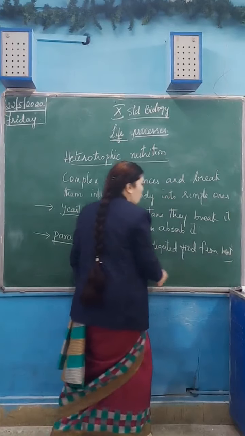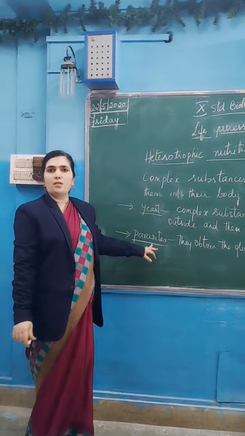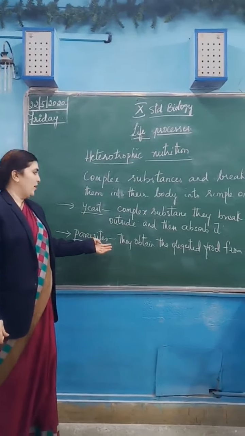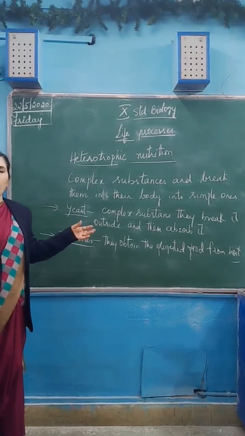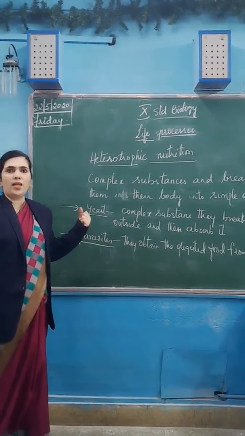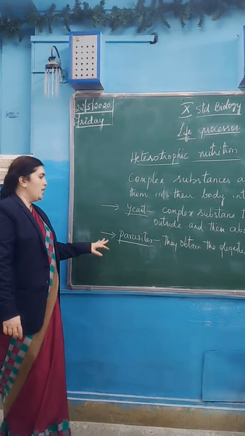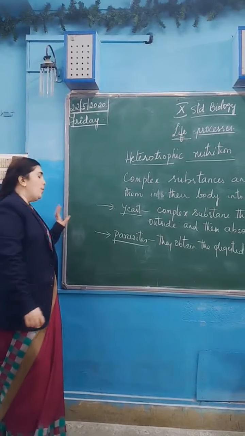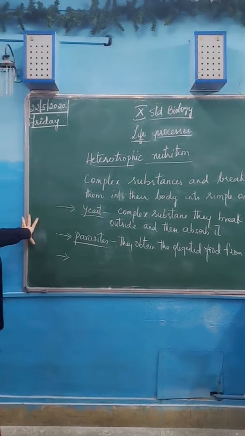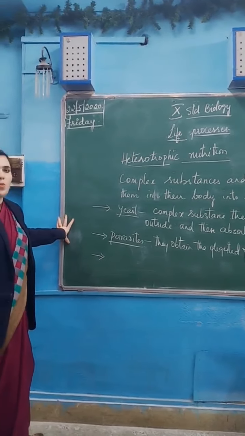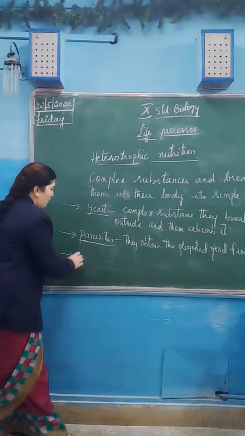So these types of organisms don't have any specific digestive organs, because they already obtain the digested food from the host. No need of digesting, only sucking the nutrients from their host and using it in their body. That is only their work, that is parasites. But some of the organisms like heterotrophs, what we say, the animals, the higher animals, the lower animals, for example, amoeba.